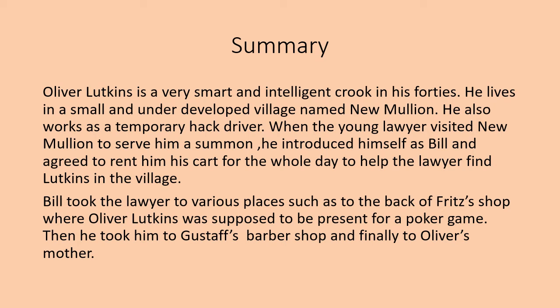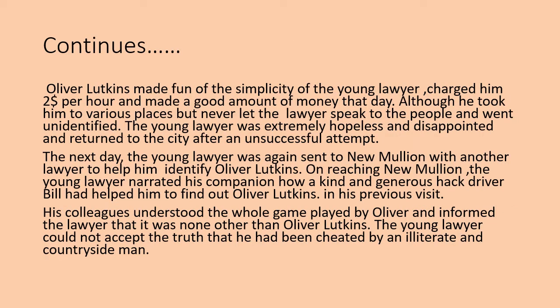But somehow, on that day, the lawyer was lucky, and Bill protected him and took him out of the house. He requested him not to come back to that village again. In this way, he helped the lawyer over there.